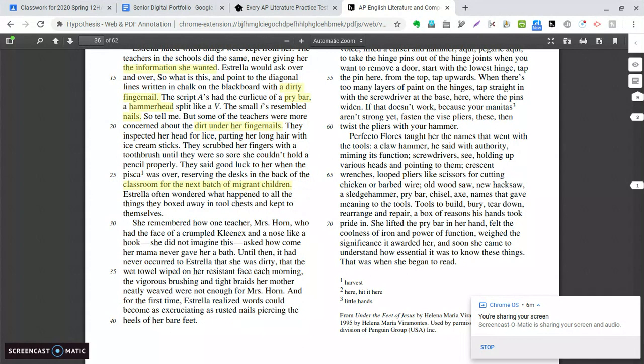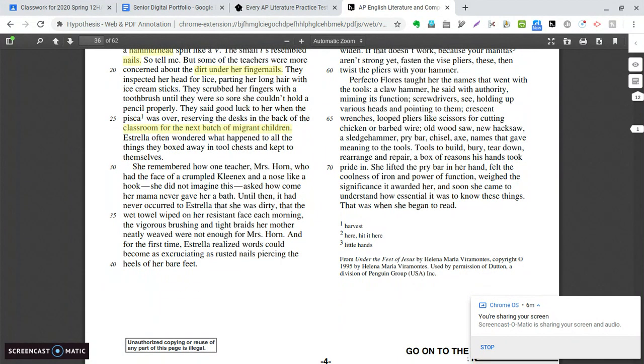Estrella often wondered what happened to all the things they boxed away in tool chests and kept to themselves. So, get access to that knowledge that they're not sharing with her. She remembered how one teacher, Mrs. Horn, and I always like to pay attention to name symbolism, so I don't know why she's called Mrs. Horn yet, but let's find out, who had the face of, what a great description, of a crumpled Kleenex and a nose like a hook. She did not imagine this. Ask how come her mama never gave her a bath.